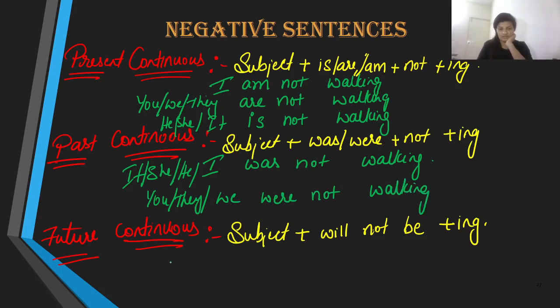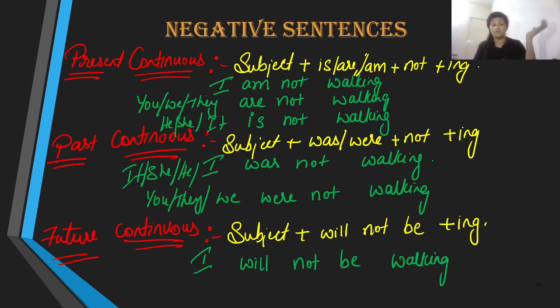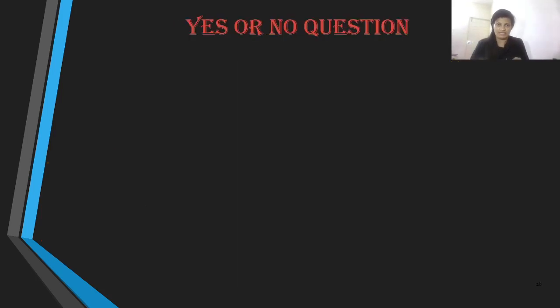The next one is the future tense, and here there is no segregation of the subject, so it doesn't matter which subject we use, the sentence structure still remains the same. I will not be walking, or she will not be walking, or he will not be walking, or they will not be walking.